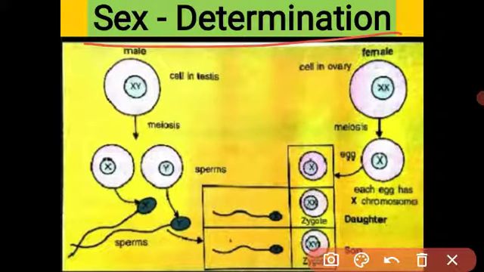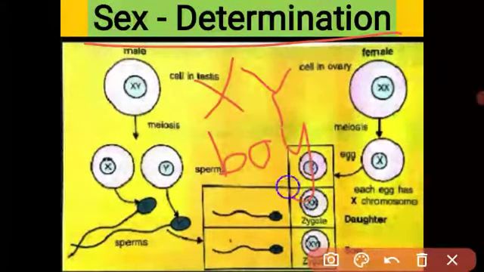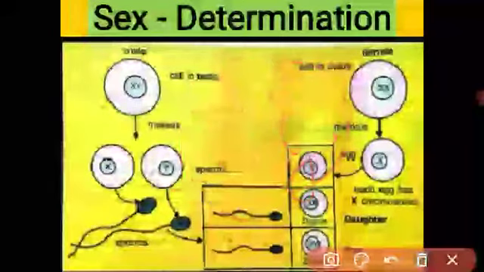Means out of all the sperm, half carry the X chromosome and half carry the Y chromosome. अगर एक्स फ्यूज हो गया, means X from male and X from female, and these pair fuse to each other, तो बेबी गर्ल प्रोड्यूस होती है. और अगर मेल से वाई क्रोमोजोम और फीमेल से एक्स क्रोमोजोम फ्यूज हो, means XY chromosomes fuse, तो बेबी बॉय विल बी प्रोड्यूस. Got it, student? What is sex determination?